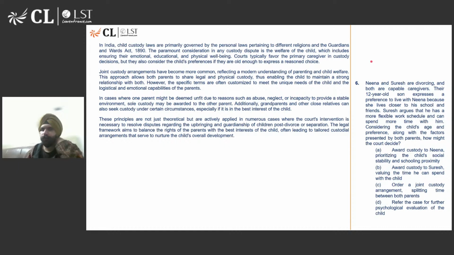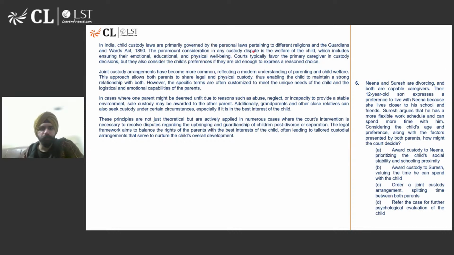Let's read the question. Nina and Suresh are divorcing and both are capable caregivers. Their 12-year-old son expresses a preference to live with Nina because she lives closer to his school and friends. Okay. Suresh argues that he has a more flexible work schedule and can spend more time with him. Considering the child's age and preference, along with the factors presented by both parents, how might the court decide? Okay. So we have multiple factors. One is this, ensuring emotional, educational, and physical well-being.